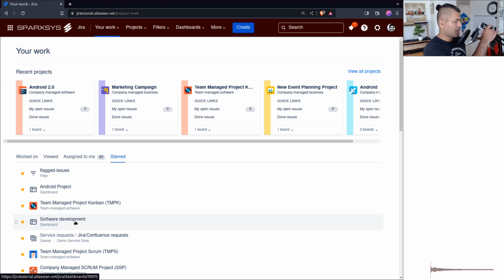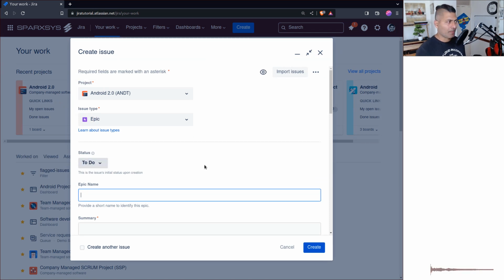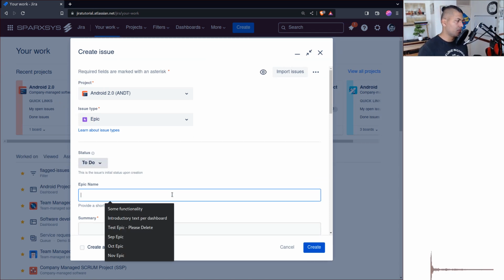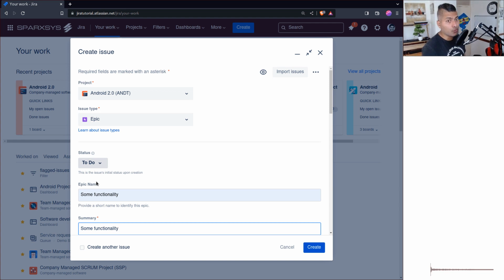Hello everyone. Today let us talk about this initial status that you can set when you are creating an issue. And personally, I'm not a big fan of this feature. Now if you create a new issue in Jira, let us say I'm creating this epic, and I want to name this epic "some functionality." When I create this epic, of course, the status would be To Do.